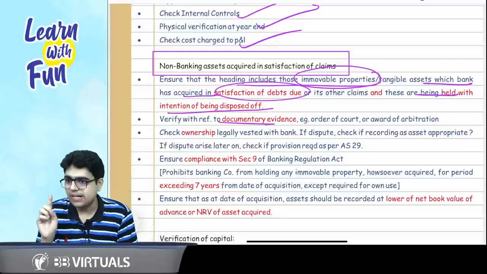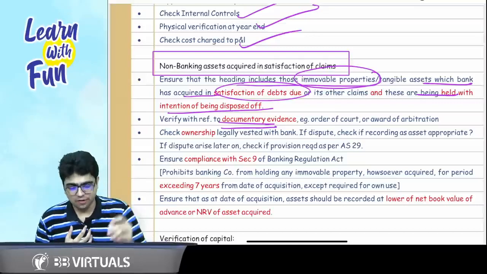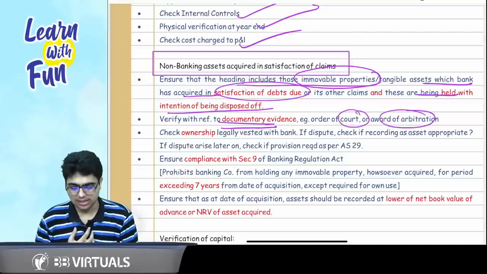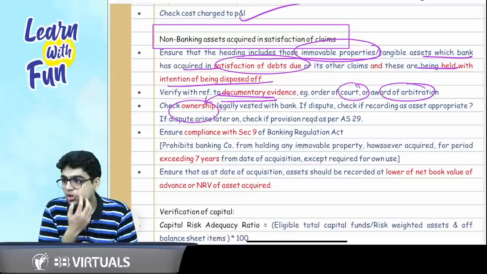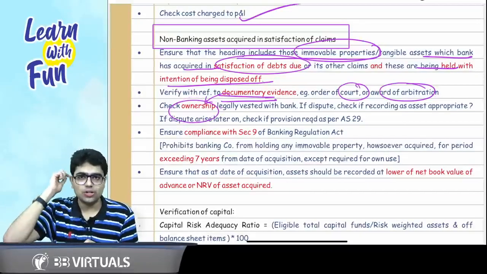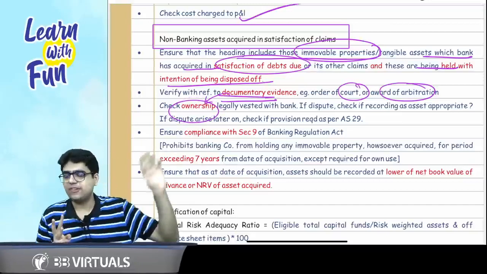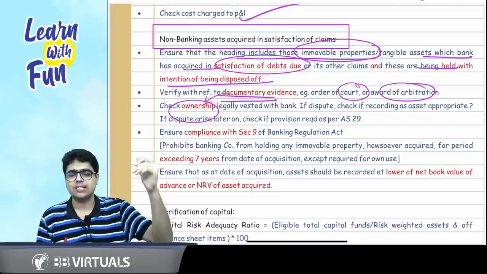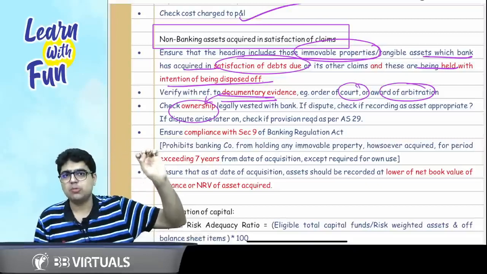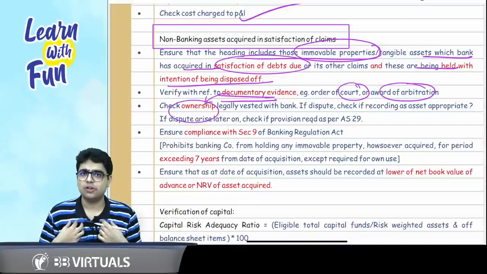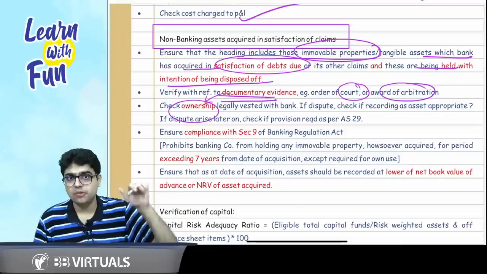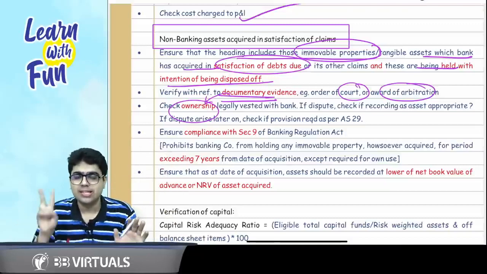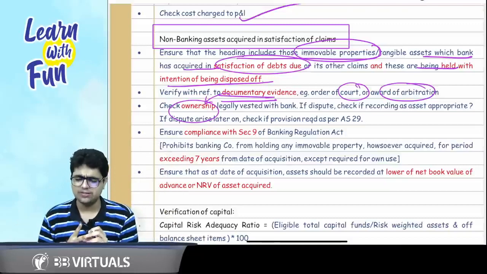You should have documentary evidence that this is your property in the form of a court order or award of arbitration. Through that documentary evidence, auditor will check the ownership. So the 3 points are, first of all, the definition of non-banking assets acquired in satisfaction of claims includes only those immovable properties which you have received in satisfaction of your claims, and these are being held with the purpose of being disposed of. You are not going to use them. Second thing, you need to have proper documentation which shows that it is your property. Auditor will check the ownership.